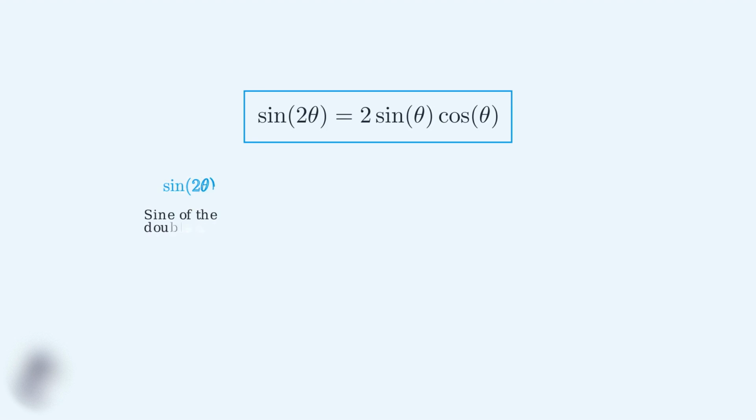On the left side, we have sine of 2 theta. This represents the sine of an angle that is twice as large as our original angle theta. On the right side, we have 2 times sine theta times cosine theta. This shows us how to calculate the sine of the double angle using the sine and cosine of the original angle. To better understand this relationship, let's visualize it using the unit circle. This will help us see how the double angle relates to the original angle.